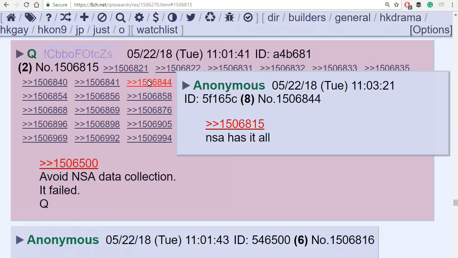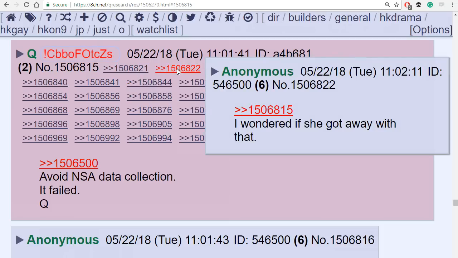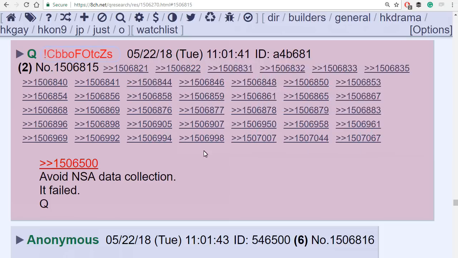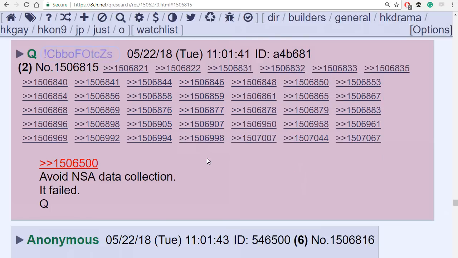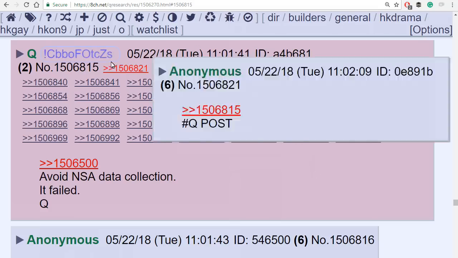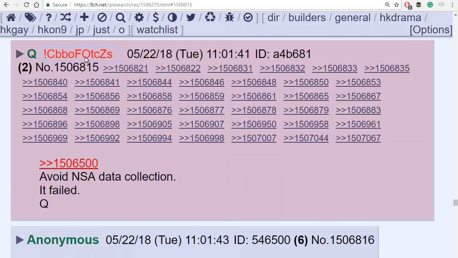So if you want to see, one of the Anons says NSA has it all, right? Q post. I wondered if she got away with that. And some of them are just memes and different things, but some of the Anons put out very helpful information. One thing I would like to just point out here is Q's trip code. So someone who is a board administrator or a board owner will log into the board with what's called a trip code. This is a trip code up here in the upper left corner.